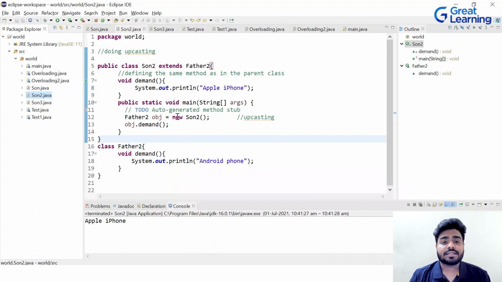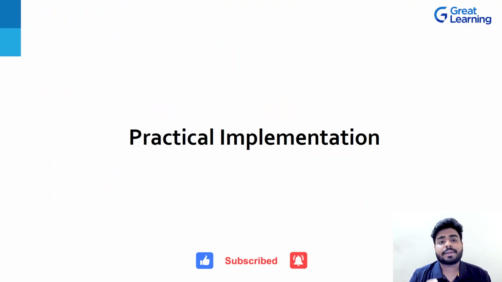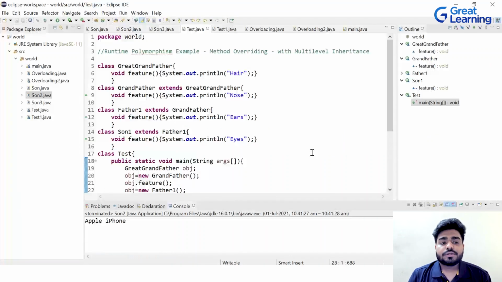Now that we have seen all these examples of method overloading and method overriding, let's jump to the next topic, which is practical implementation. We will see some programs of how overloading or overriding works with a bigger example, with a bigger picture. For practical implementation, we are now in our Eclipse and we'll see some very big examples so that we get a clear picture of method overloading and method overriding, or static and dynamic polymorphism, also called compile time polymorphism or runtime polymorphism, right?